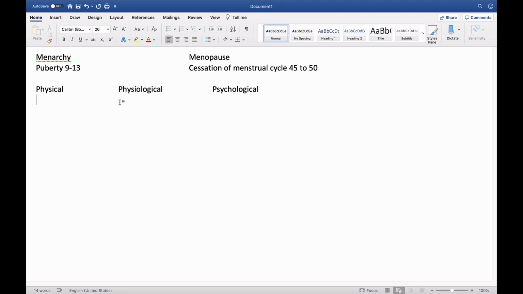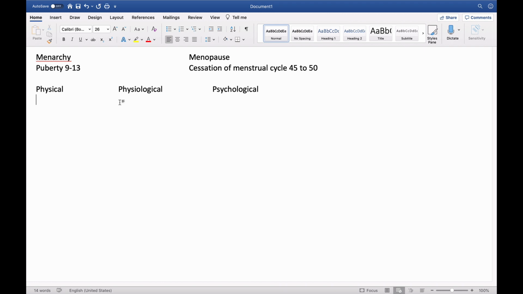These are all physiological changes. Psychological changes will be shyness. Females after puberty tend to feel shy. Then withdrawal symptoms will be there. These are all the psychological changes.